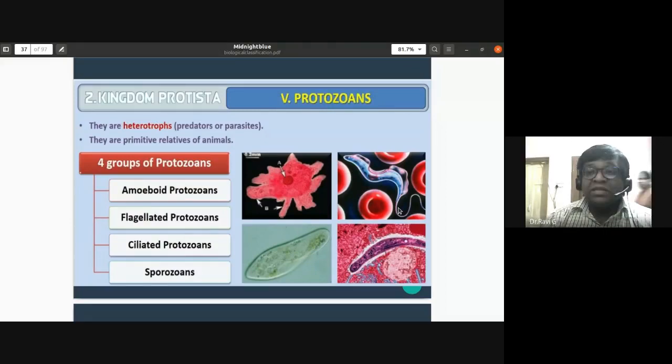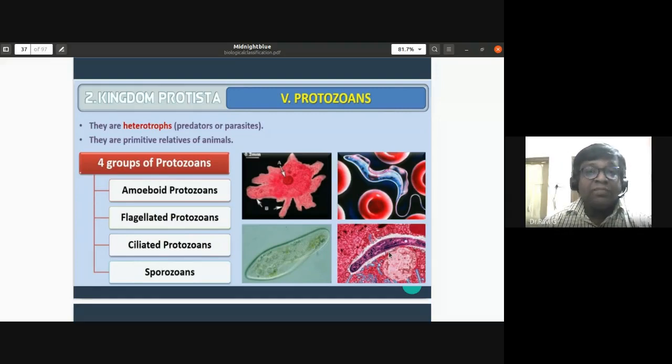For sleeping sickness to occur, it is caused by Trypanosoma gambiense, which has flagella. In between the red blood cells you find this Trypanosoma gambiense. Then the ciliated protozoans, you notice this Paramecium is a ciliated protozoan. Then sporozoans, you can notice here again in the blood, this Plasmodium vivax.